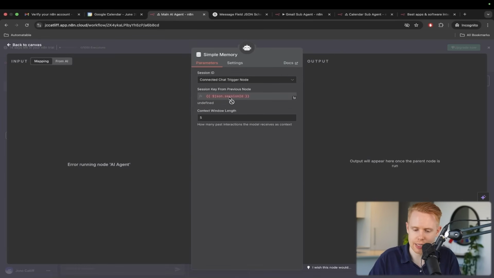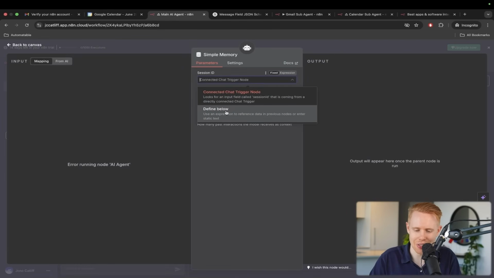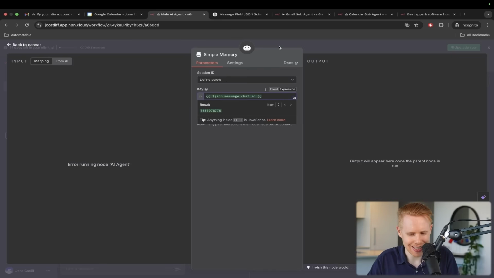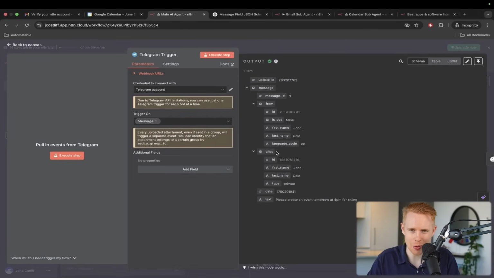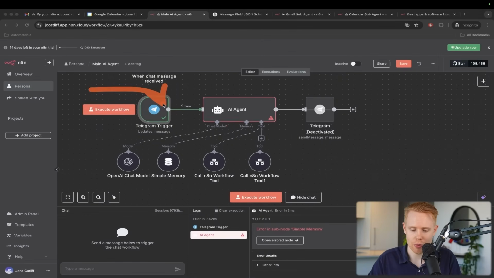The first is this simple memory. So we'll change this to define below. We'll put the key in there. Now we're good to go. This is a unique key, and this is fine because this is just referencing this specific chat. Every time we're communicating through this chat, it'll have the same ID down here, so it'll remember which chat is which. And again, if you had Bob, Stacy, and Dylan, every person would have a different chat ID. And so this is just going to remember those chats.